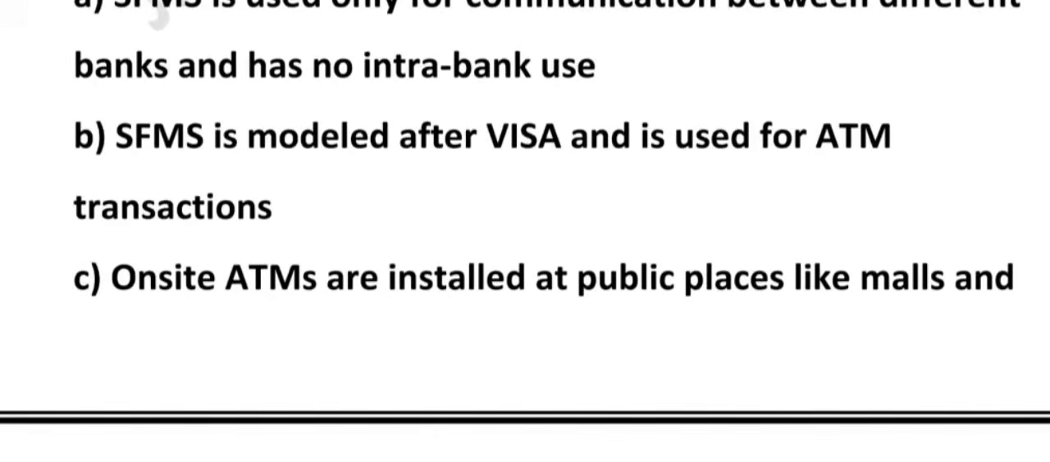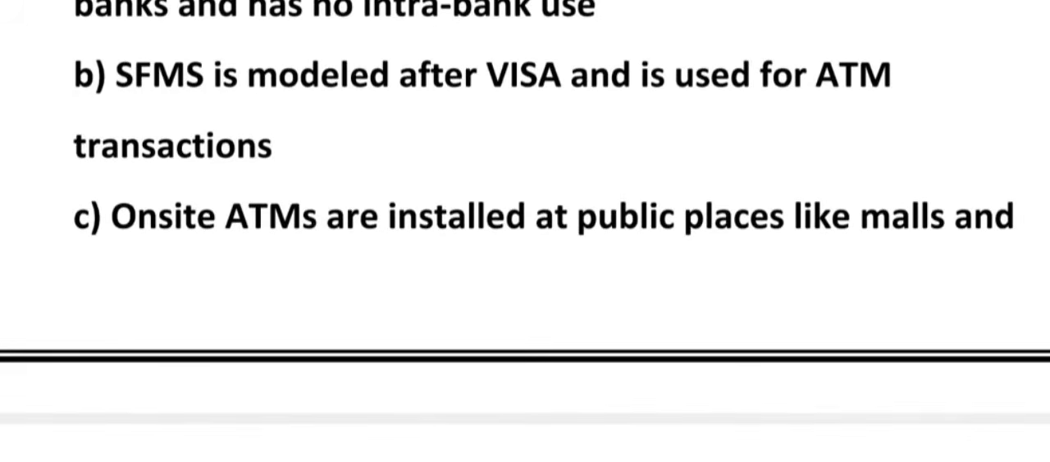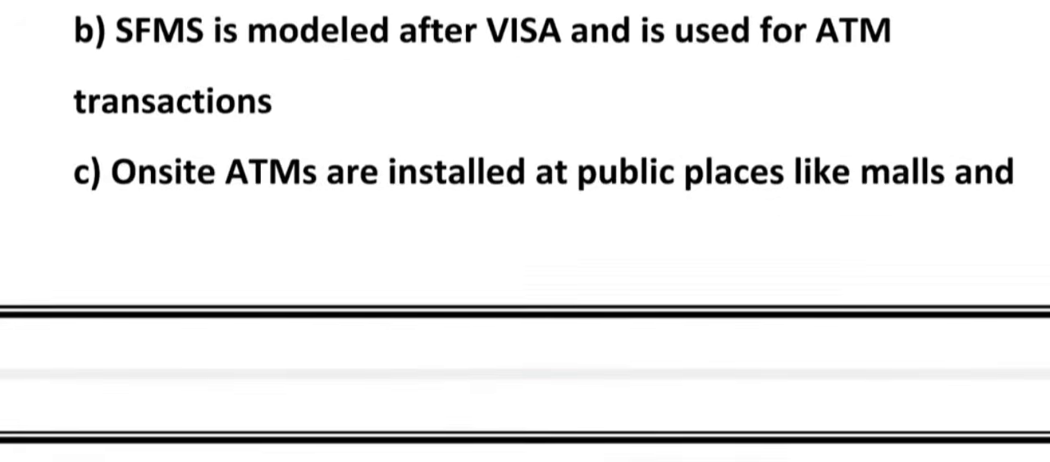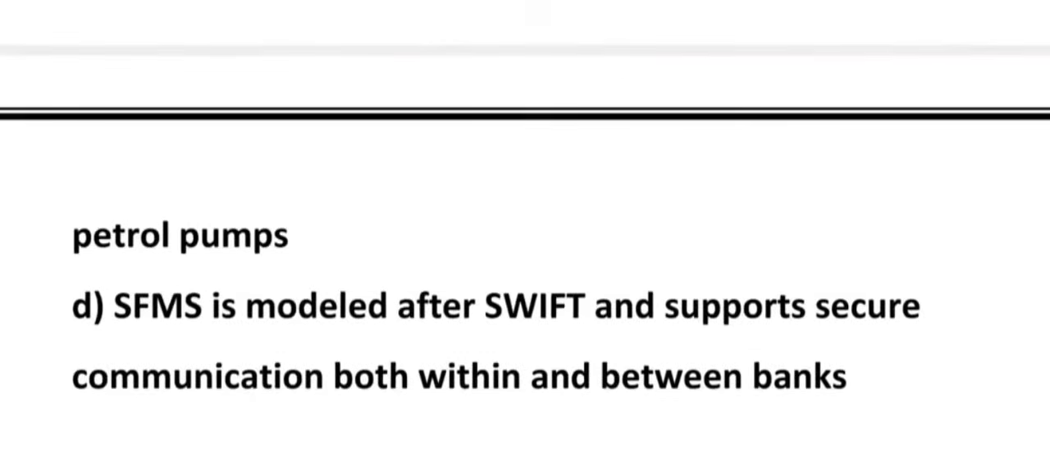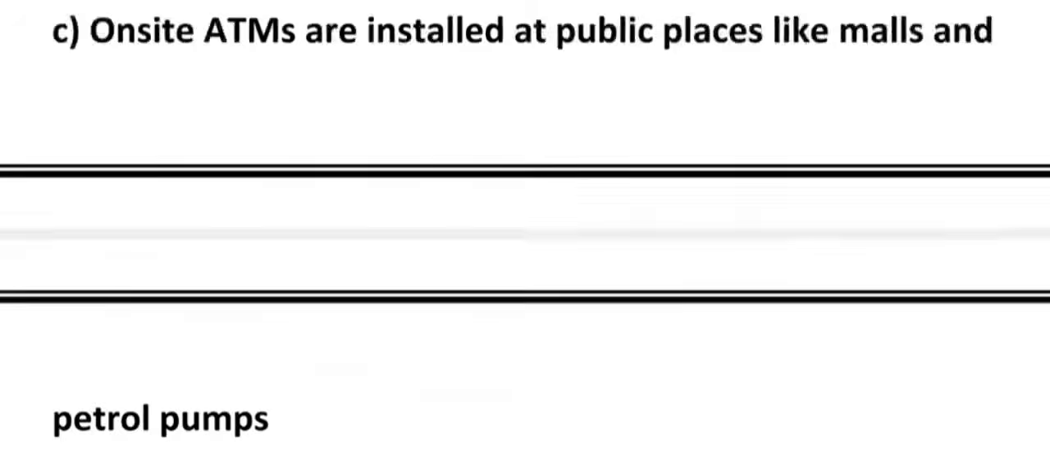Option B says SFMS is modeled after Visa and is used for ATM transaction. Option C says on-site ATMs are installed at public places like mall and petrol pump. Option D says SFMS is modeled after SWIFT and supports secure communication both within and between the banks. So tell me which one is correct. Let's go through each and every option.